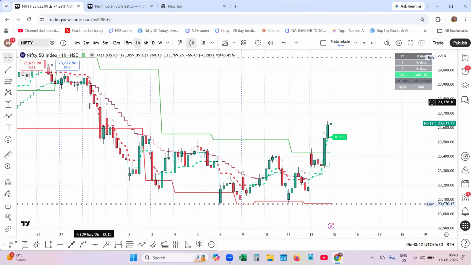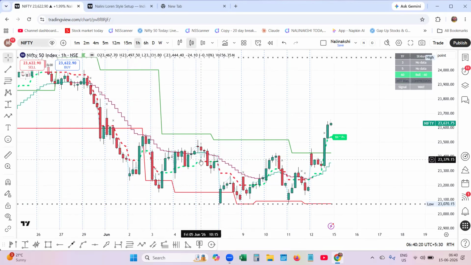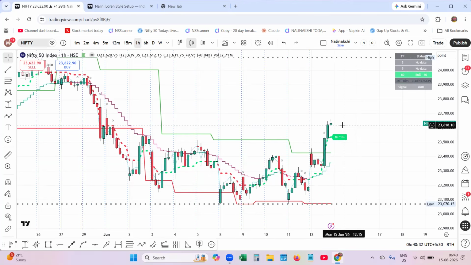With the Nalini Lawrence system, you can clearly see the market is making lower highs and lower lows. Here in this area, it has started making a high, low, and high.